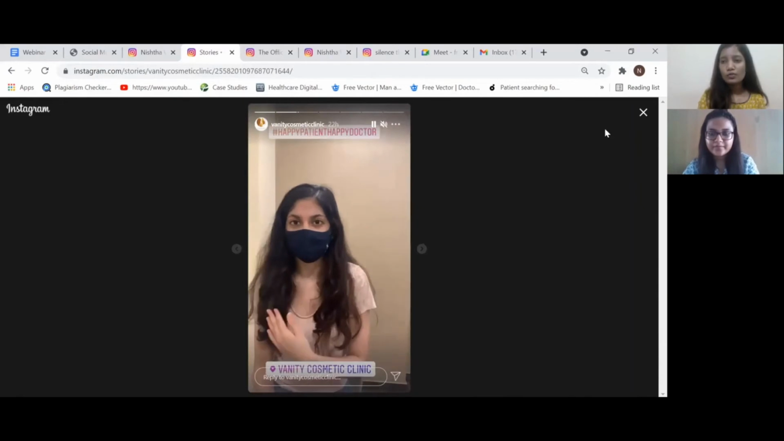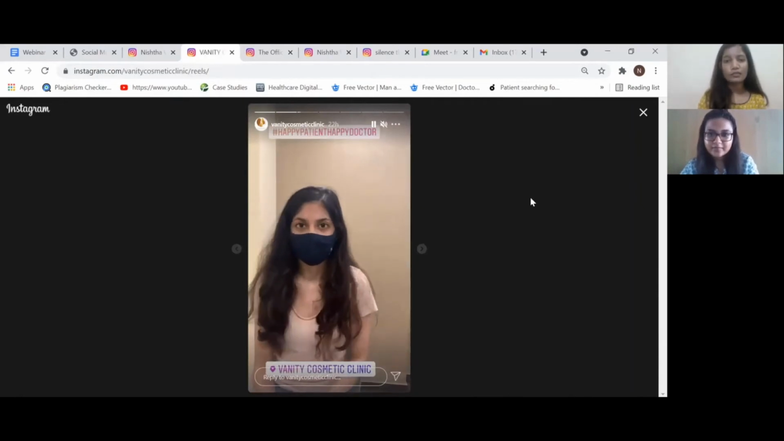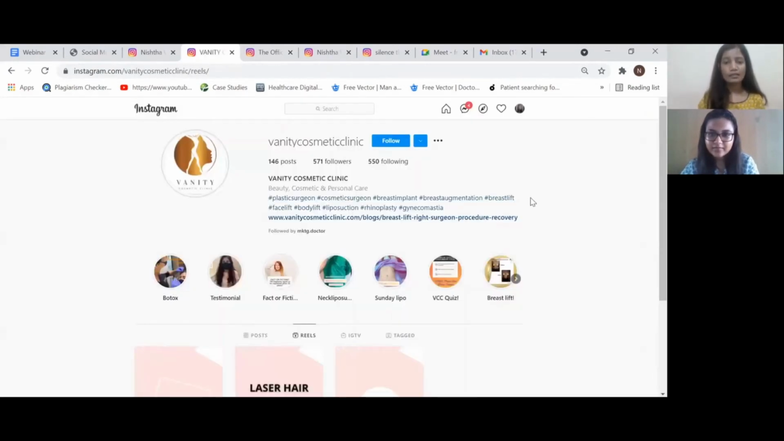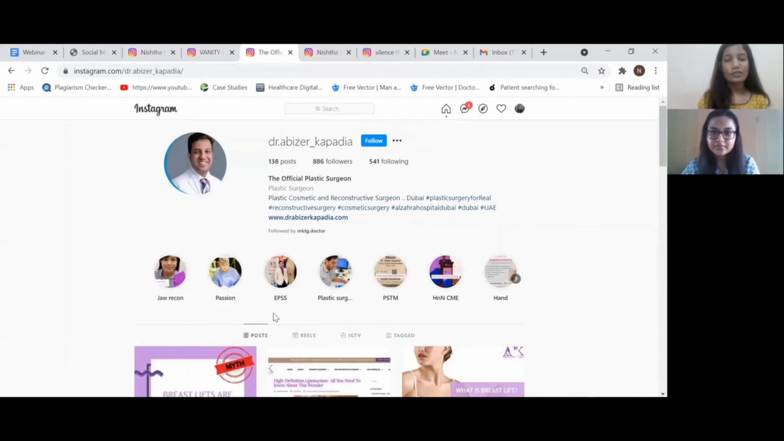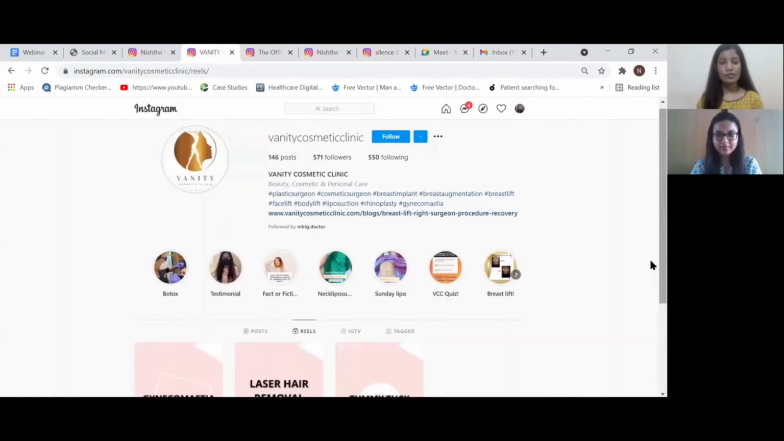Also, although stories stay only for 24 hours and after that it disappears, you can definitely save them in the highlight section. You can categorize these highlights and showcase your best stories to give users an overview of your Instagram profile. Stories were and are still so popular.